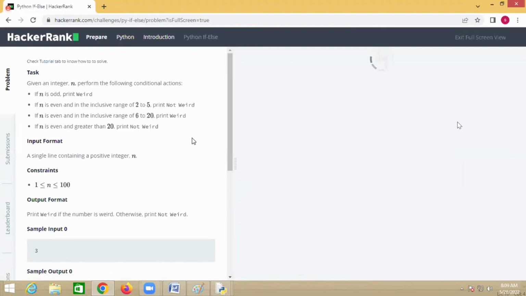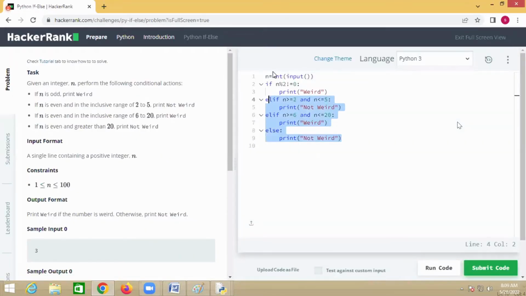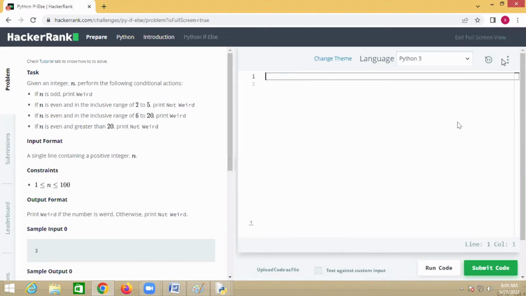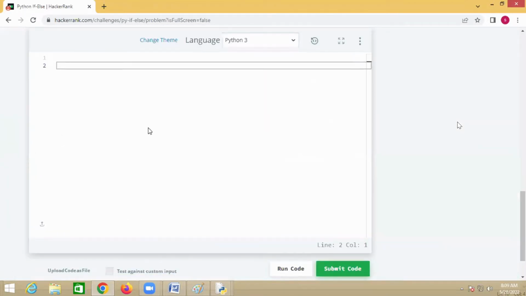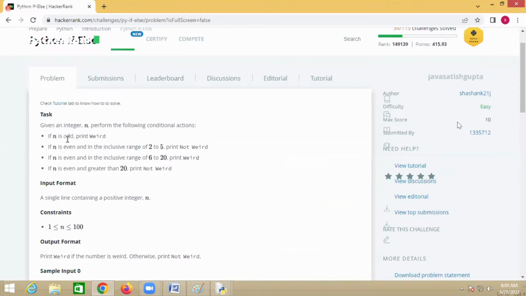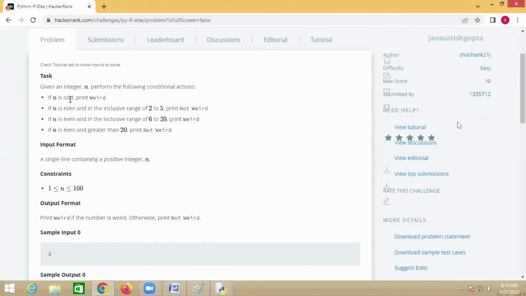Just click on Python if else. I've already written this code here, but I removed it. Just see this problem here. This is a task. Given an integer n, perform the following conditional actions. If n is odd, print Weird.